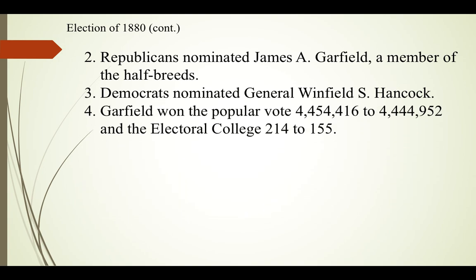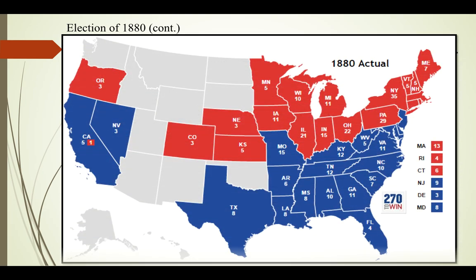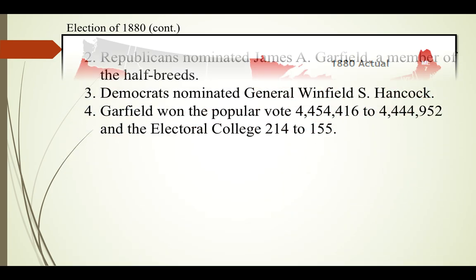Garfield won the popular vote by about 10,000, and he ends up getting the Electoral College 214 to 155. And there's the actual Electoral College vote. Notice the South voting all Democrat. For about 100 years, that becomes known as the Solid South, as the South will vote only Democrat, basically still being mad about the Civil War.